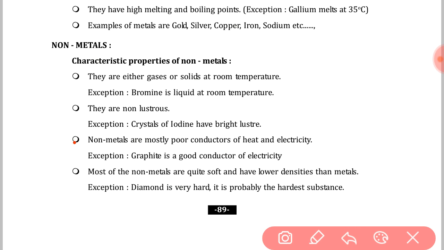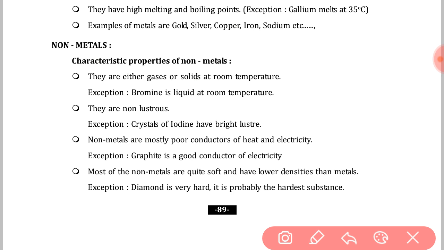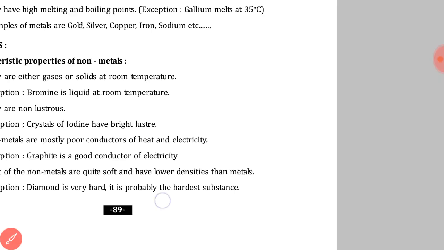Okay. Going to next. Most non-metals are quite soft and have lower density than metals. Yes, because most are gaseous and a few are liquid substances. Exception, diamond is a very hard substance in terms of hardness. Yes, diamond is a form of carbon, which is a non-metal. So it is very hard in nature. Going to next.